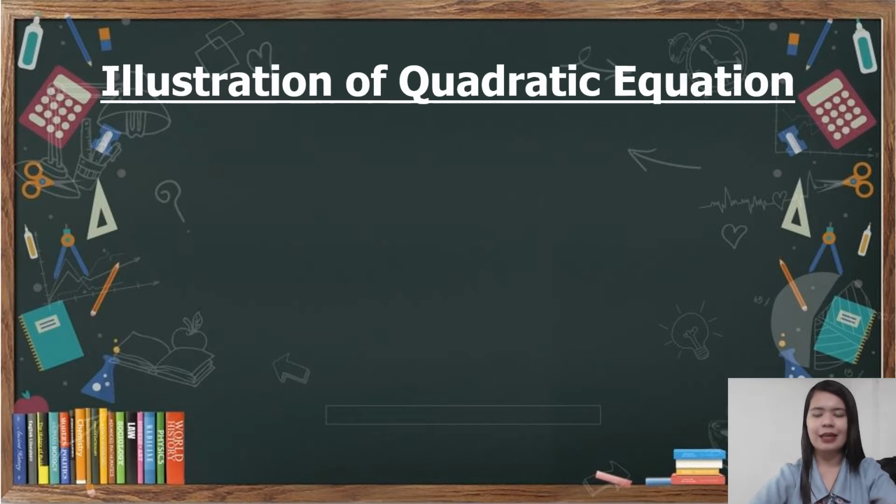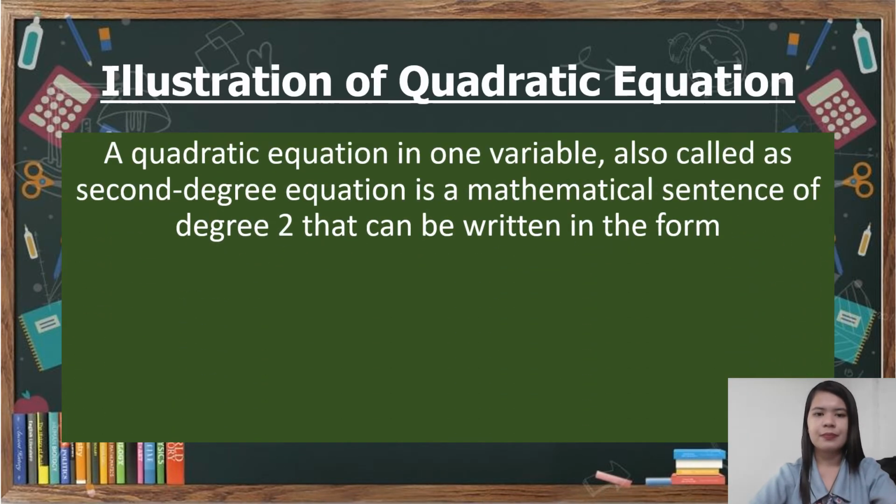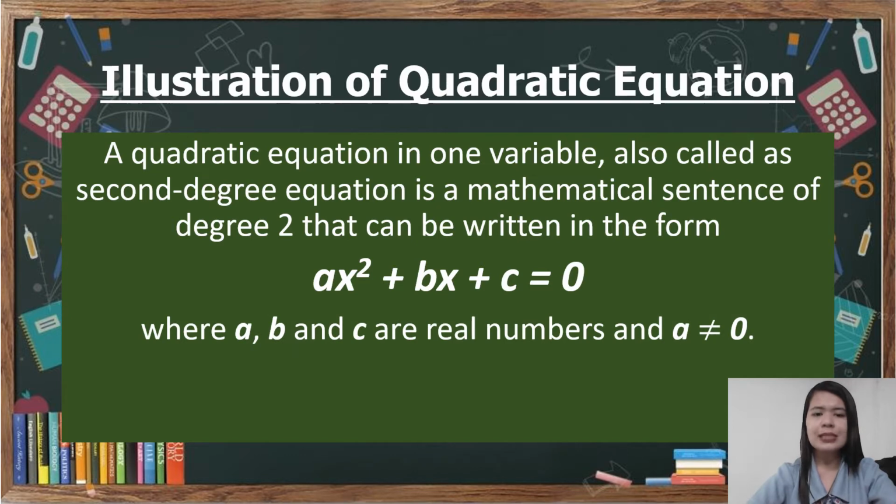Illustration of quadratic equation. Ano nga ba ang quadratic equation? A quadratic equation in one variable, also called a second-degree equation, is a mathematical sentence of degree 2 that can be written in the form ax squared plus bx plus c equals 0. Let me repeat the standard form of quadratic equation. We have ax squared plus bx plus c equals 0, where a and b and c are real numbers and a should not be equal to 0.